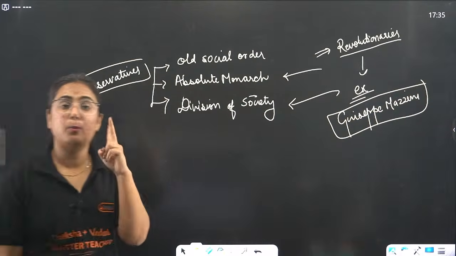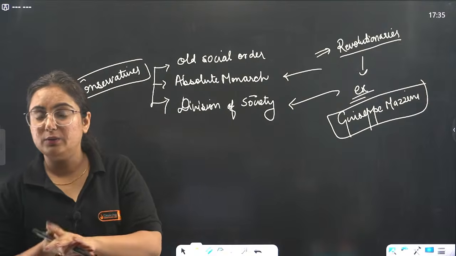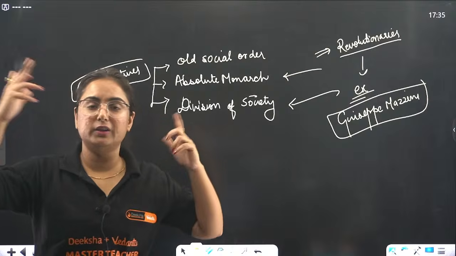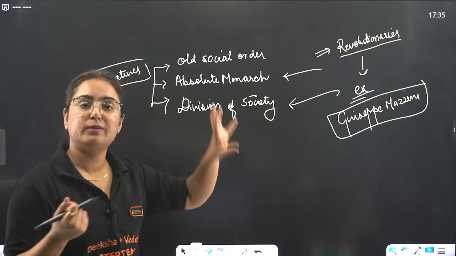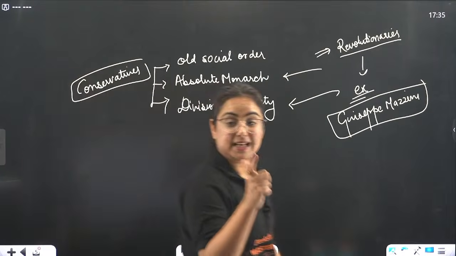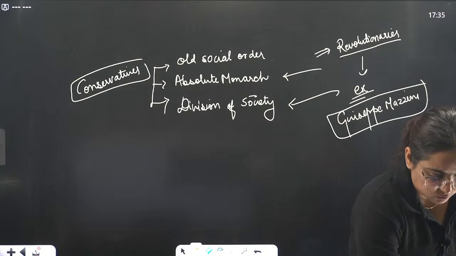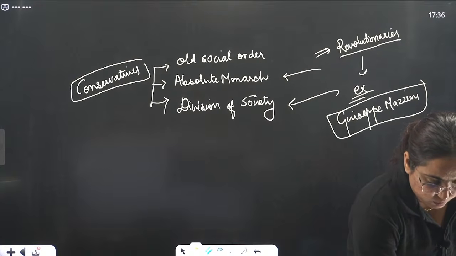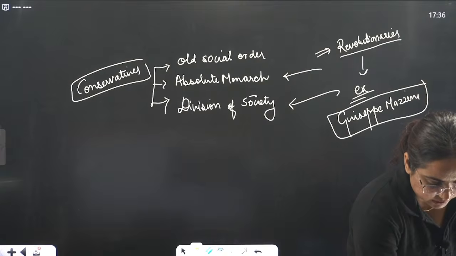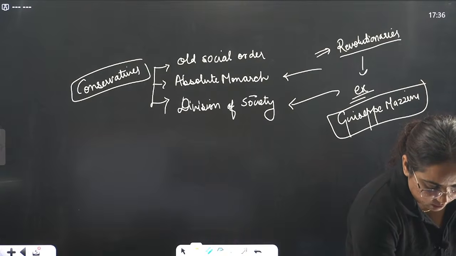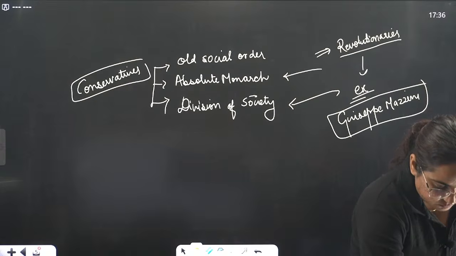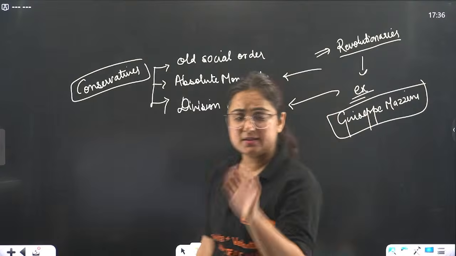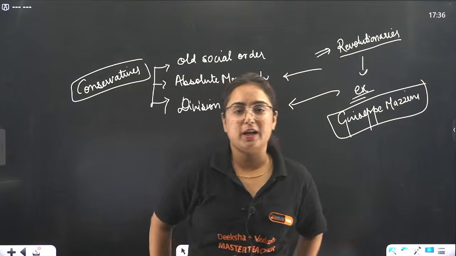Just give me a thumbs up for both the topics, as one was asked by Vinayak. Vinayak, are you okay with romanticism and the culture part? And are you clear with conservatism and revolutionaries? Please let me know in the comment section. Give me a thumbs up so that I can understand and then move ahead in the session. Sorry for this. Please just confirm that. Yes, ma'am. Okay, fine, great.